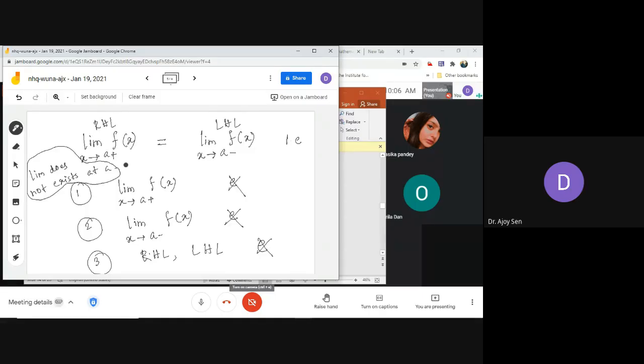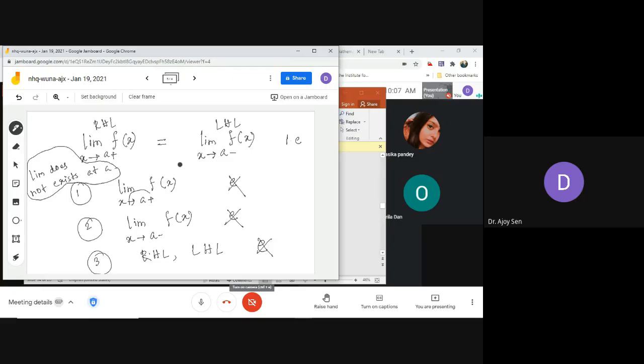So whenever you check a limit, or give an example of a limit existing or not existing, you have to pinpoint the point first, that is, at which point you are talking about the limit of the function.